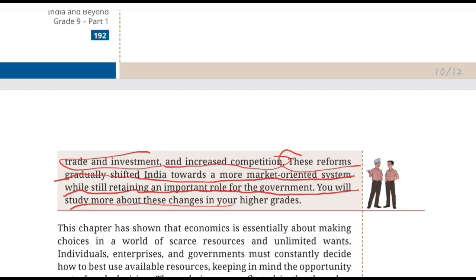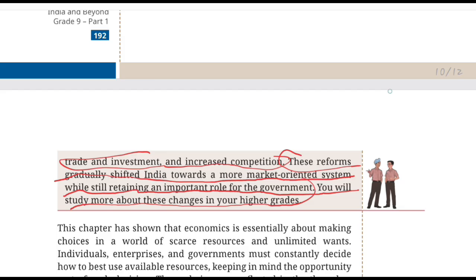You will study more about these changes in your higher grades. And this one sentence tells us something extremely important about India's present economic structure. India moved towards greater market orientation, but the government did not disappear. The government continues to have important responsibilities. That is why the textbook places India among the examples of mixed economy. Okay, so this is a very easy way to remember. Think of India's journey: earlier more state-led, but 1991 reforms, and today India is an example of mixed economy.